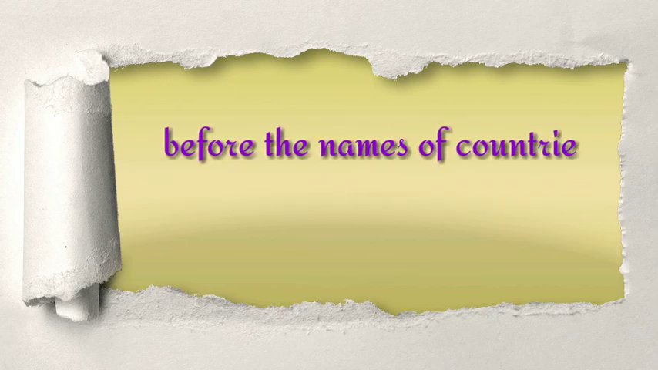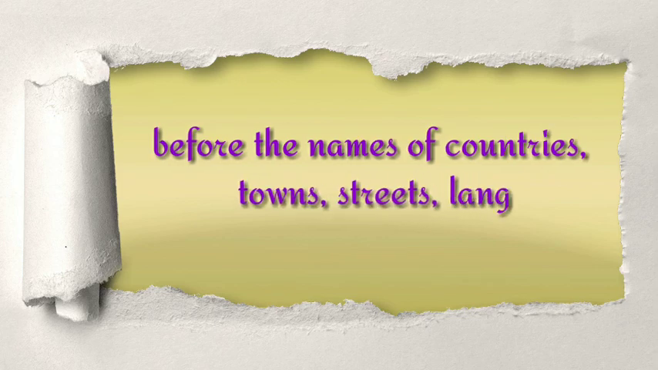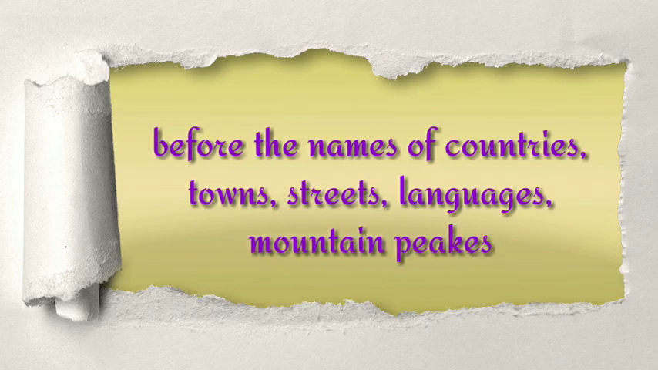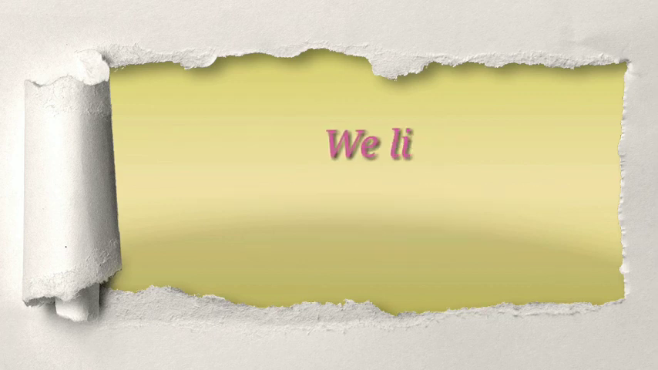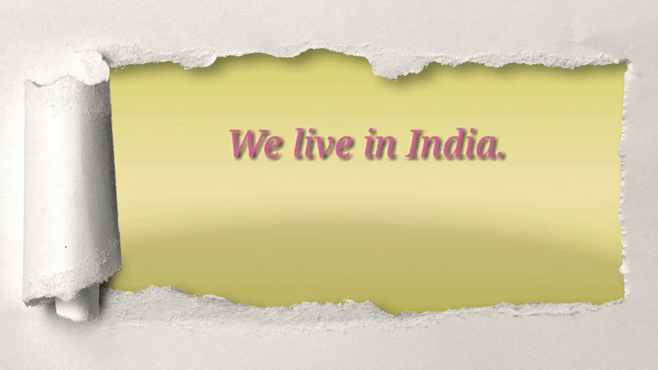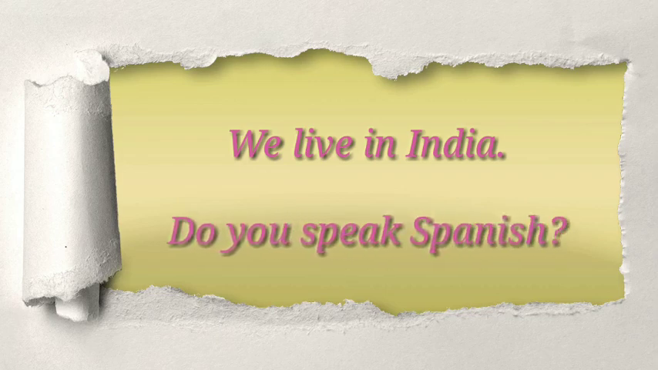We do not have to use any articles before proper nouns such as names of countries, towns, streets, languages, and mountain peaks. For example, we live in India. Here, India is the name of the country, so we don't have to use any articles there. Second example: do you speak Spanish? Again, Spanish is a language, so no article should be used.